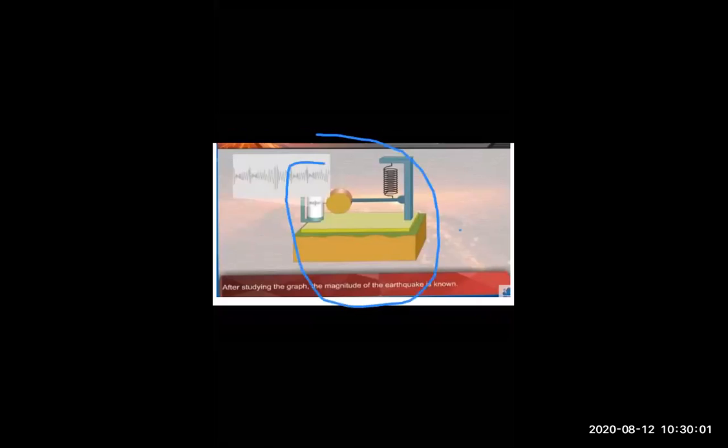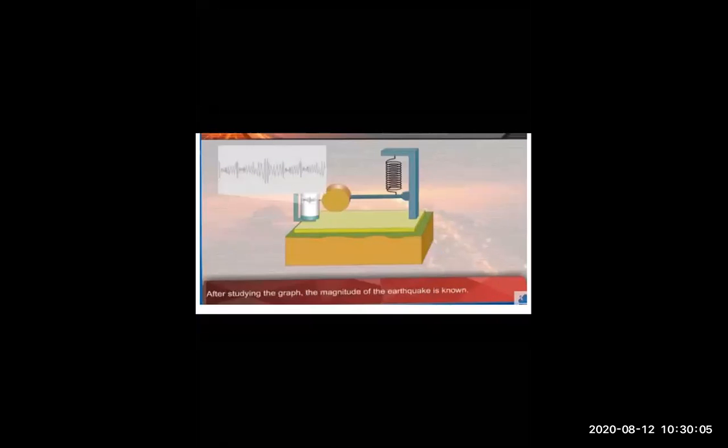So till here, I hope you understand. In the next lecture, we will study about the seismogram and causes of earthquake. I hope you don't have any doubt.